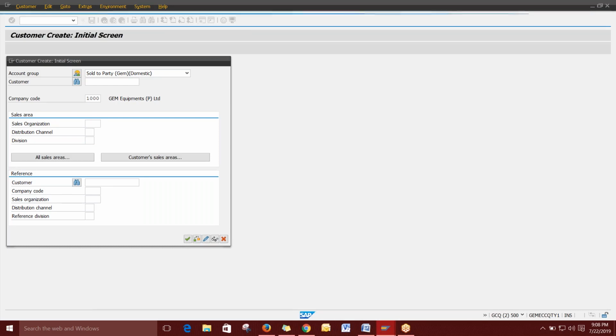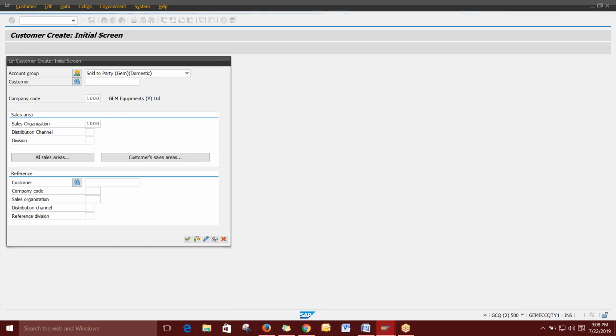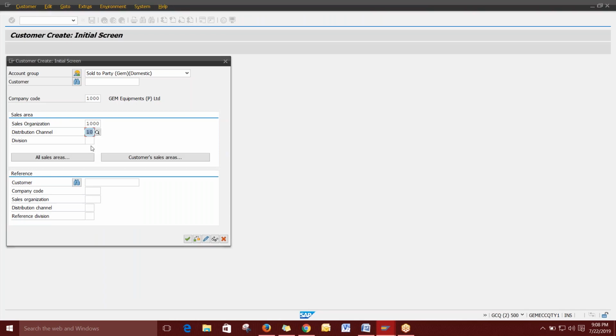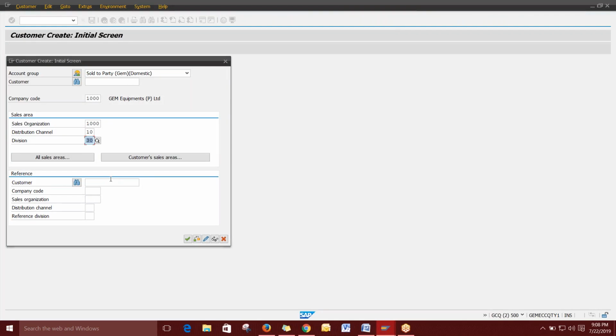So I'm just selecting one sales organization, 1000. Then I'm going for distribution channel. I'm just selecting the direct sales. Next is division. I'm just giving any product. Then I'm just opening this document. So I'm going to create this combination.